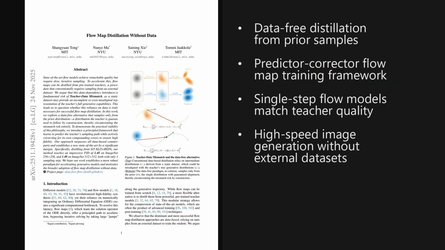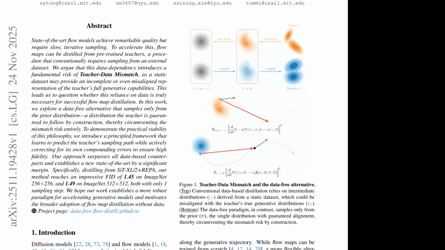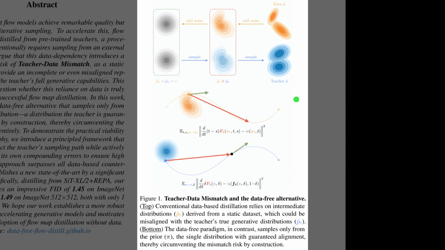I'm Alex. Today we are looking at a paper trending on X, published on November 24, 2025, about 2 days ago. It introduces a data-free distillation method called FreeFlow that avoids teacher data mismatch, yet still reaches a Fréchet Inception Distance of 1.45 on ImageNet 256 and 1.49 on ImageNet 512, all with just one sampling step, which is a big deal for fast, high-quality image generation. The paper is titled Flow Map Distillation Without Data, and as we will see later, the implications for accelerating generative models are quite significant.